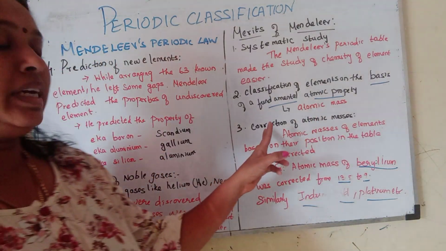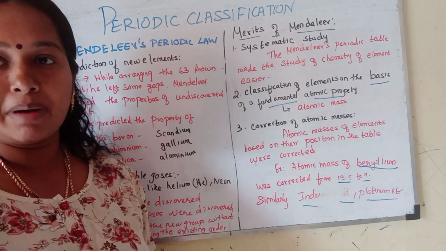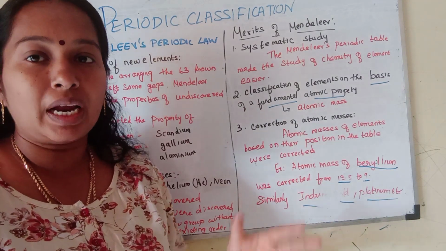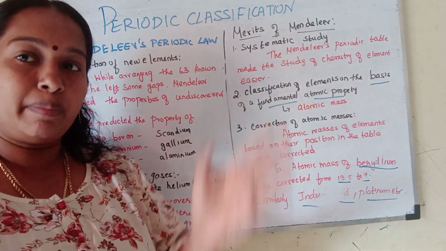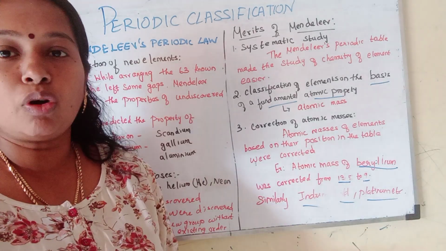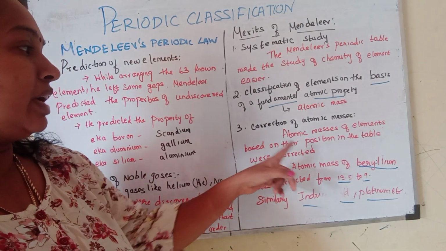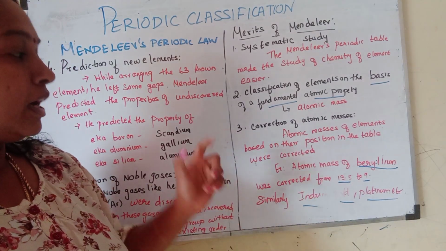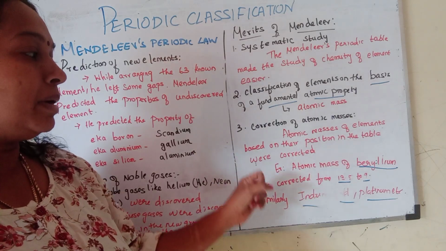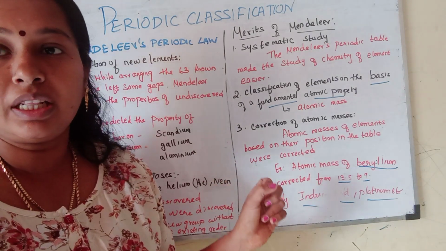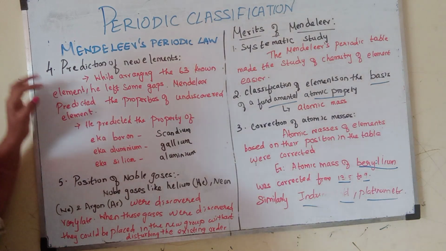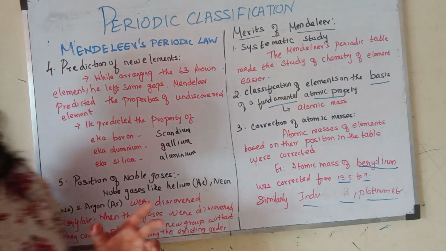The next one: he corrected the atomic masses of some elements known at that time which had been given the wrong atomic mass. He was able to correct the atomic masses of some elements based upon their position in the table. Then the next one, prediction of new elements.